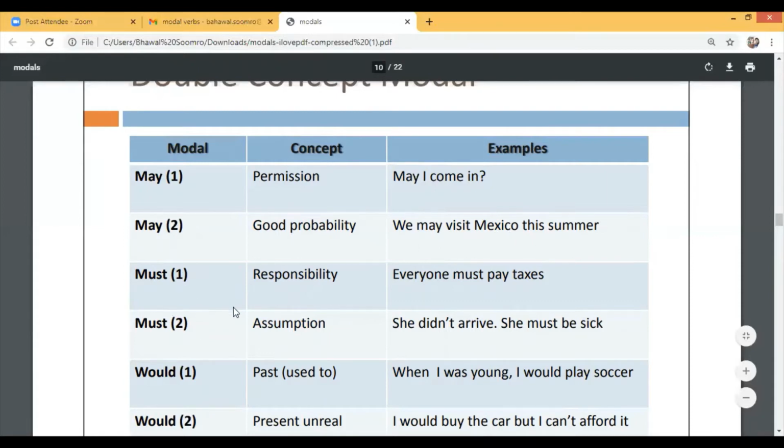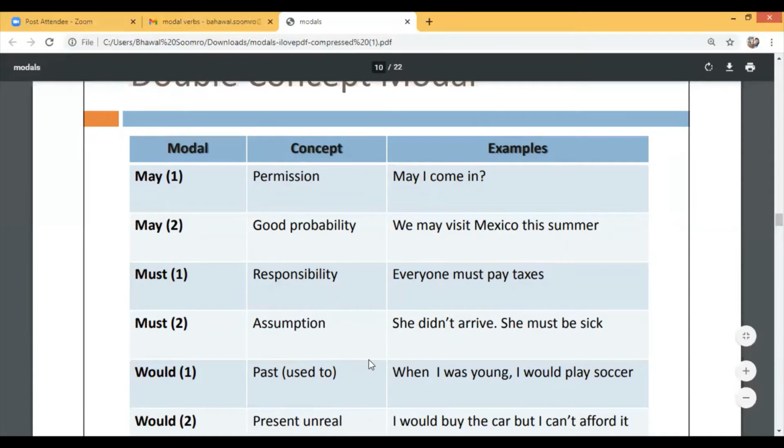Similarly, must has two concepts. One is responsibility: everyone must pay taxes. Another one is assumption: she didn't arrive, she must be sick. Would, we use for the past, for habitual actions. Like, when I was young, I would play soccer. So here I would play means I used to play.